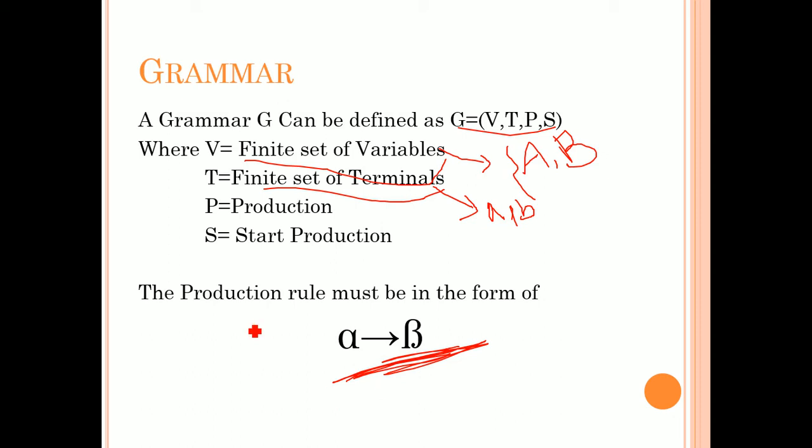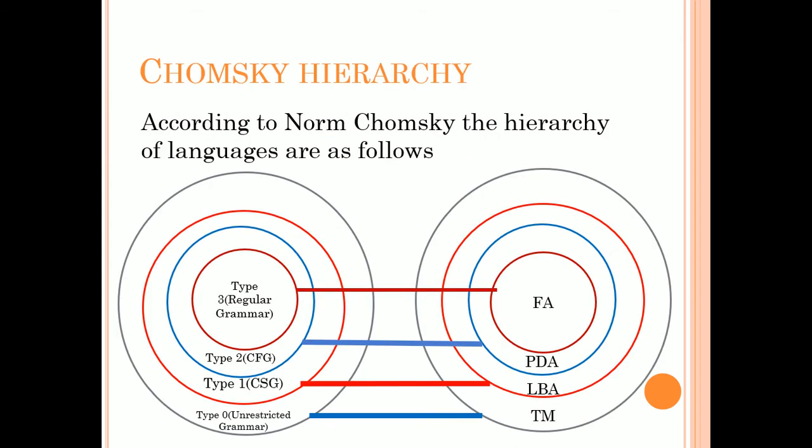So in every grammar there is no change in the definition of variables, terminals and start symbol, only the change is in the production rule. Coming to Chomsky hierarchy, these classifications were given by Noam Chomsky, that's why we call it Chomsky hierarchy of languages. According to Noam Chomsky, the hierarchy of languages can be categorized into 4 different types, which we call type 3, type 2, type 1 and type 0.